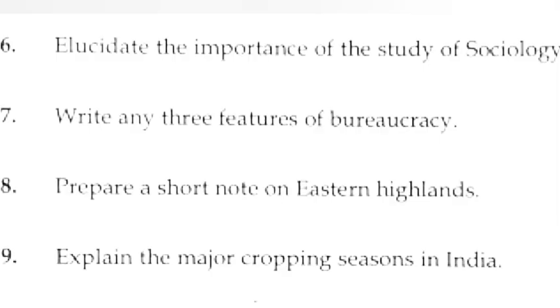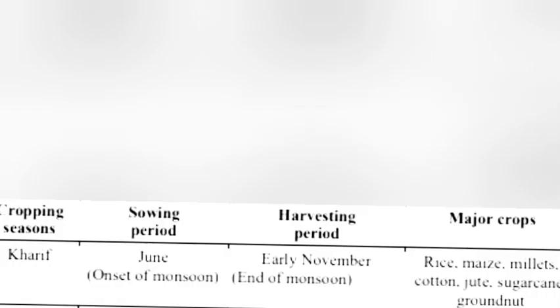9. Explain the major cropping seasons in India. Cropping season Kharif. Sowing period June, onset of monsoon. Harvesting period early November, end of monsoon. Major crops rice, maize, millets, cotton, jute, sugarcane and groundnuts. Cropping season Rabi. Sowing period November, beginning of winter. Harvesting period March, beginning of summer. Major crops wheat, tobacco, mustard and pulses.